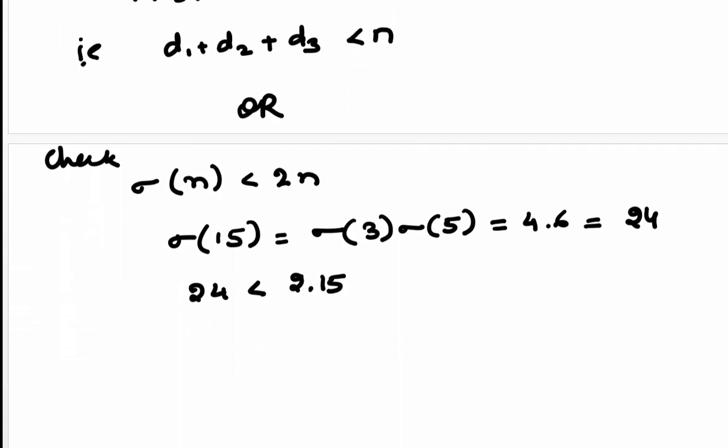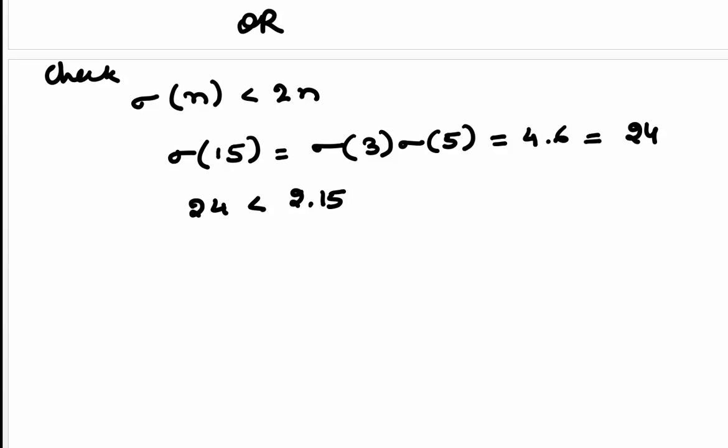If you use the formula sigma n is less than 2n, you can see sigma of 15 is nothing but sigma of 3 into sigma of 5, which is 4 into 6, as both 3 and 5 are prime numbers. The sum of divisors will always be 1 more, so we get 4 into 6, which is 24. And 24 is less than 2 times n, which is 30.